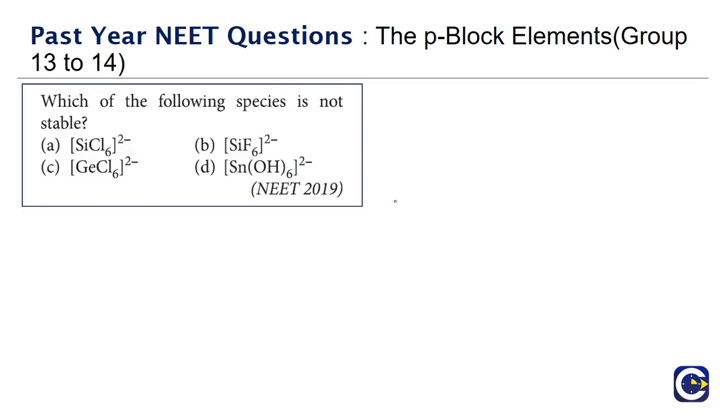Next we have another question that has come in the same NEET 2019 paper. Which of the following species is not stable?